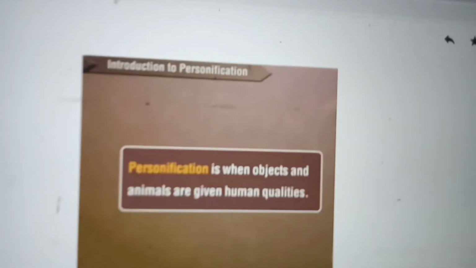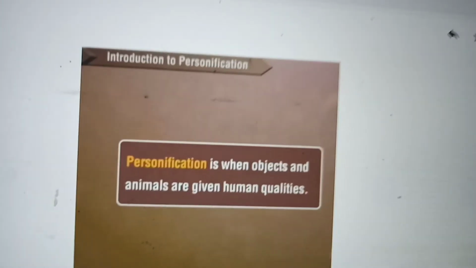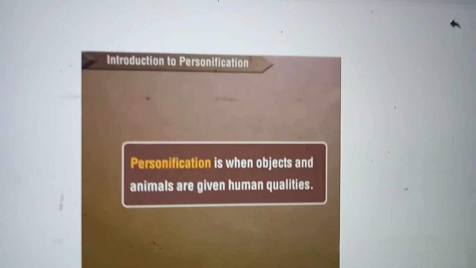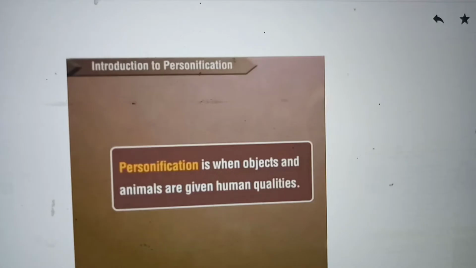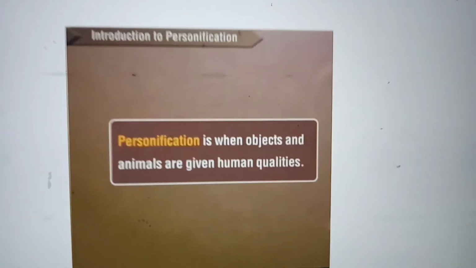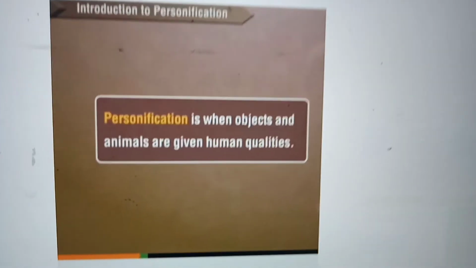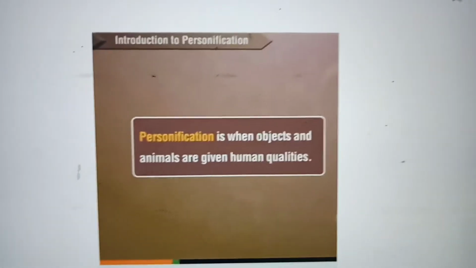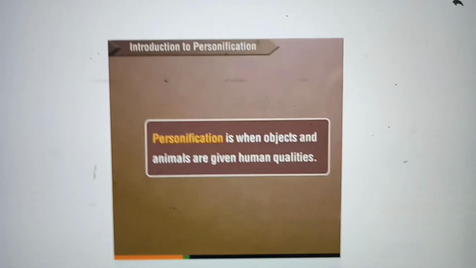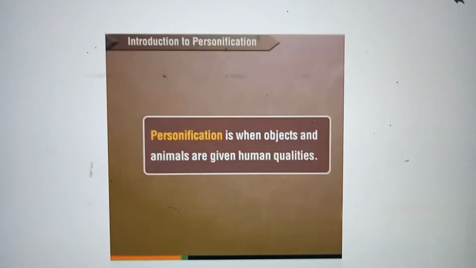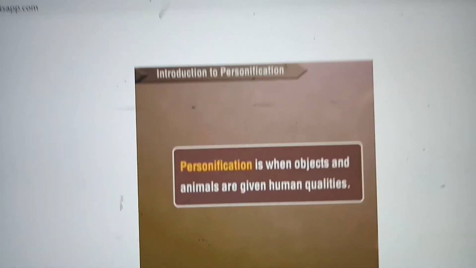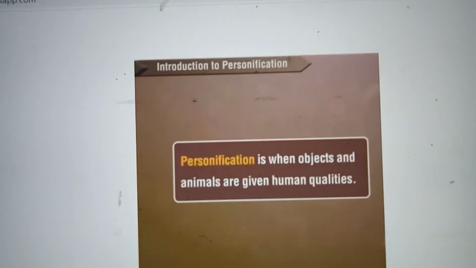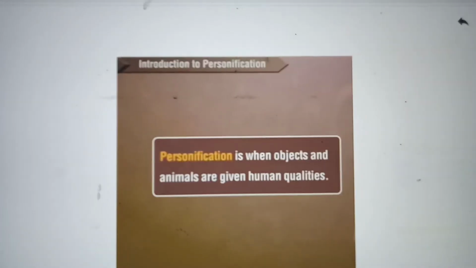So actually, what is personification? When animals or objects, whatever it is, objects and animals are given human qualities. What is a human quality? A chair cannot speak, or cannot walk or dance or something like that. So something imaginary like that is given, imagining that the object or an animal is having some human qualities. That is called personification. We have read this earlier, but I will explain again.